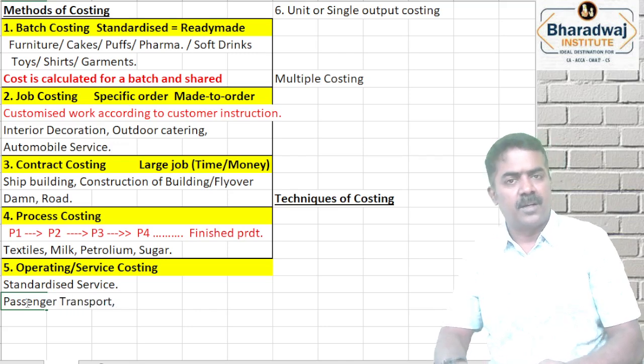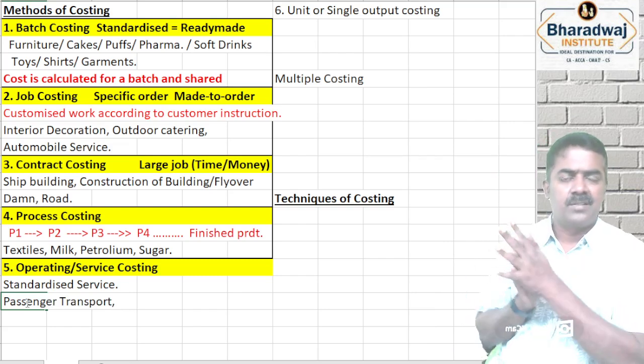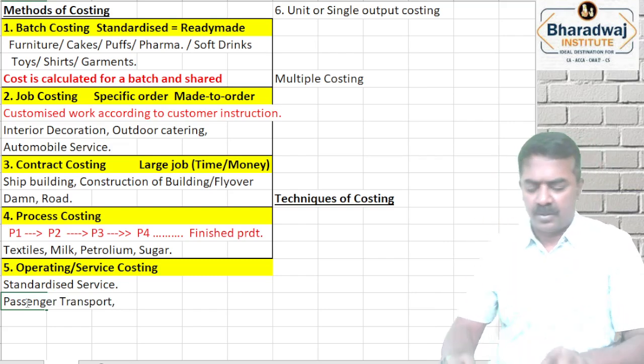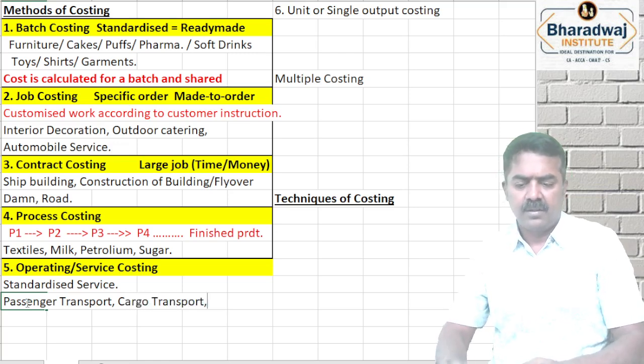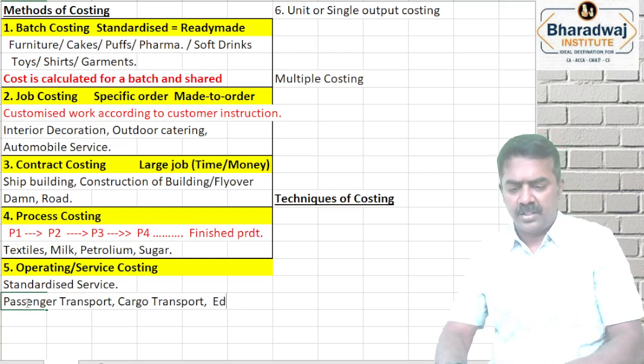passenger transport will come. Railway, roadway, airways, all types of passenger transport. Cargo transport. Okay, cargo transport. Educational institutions.